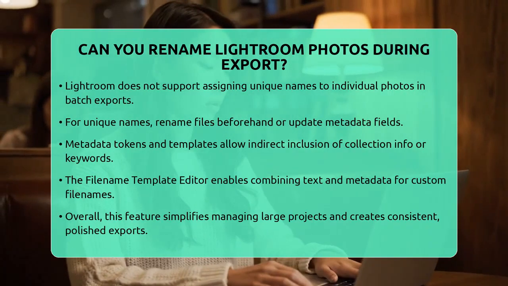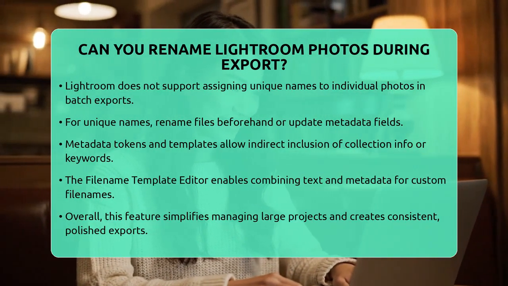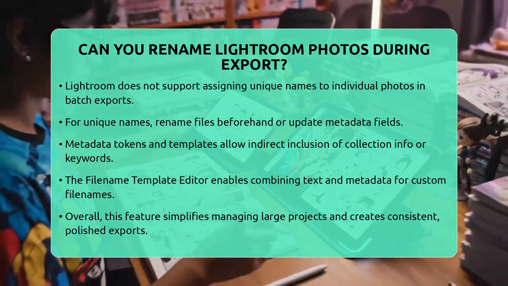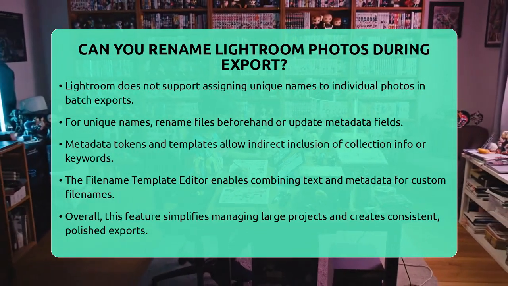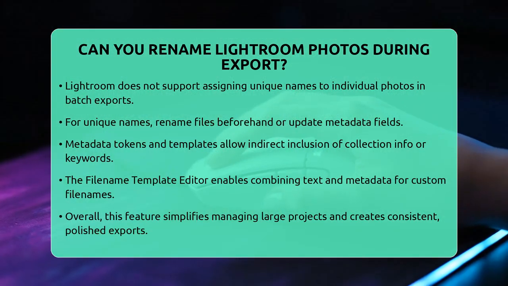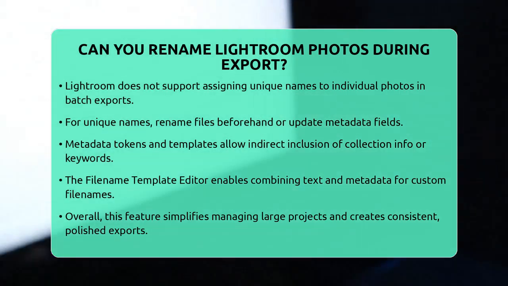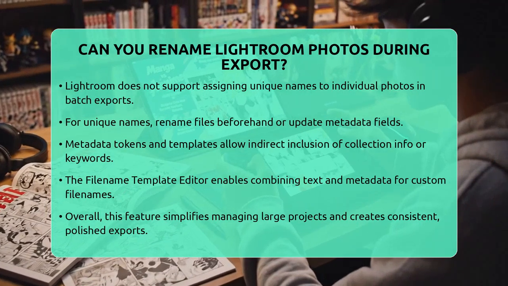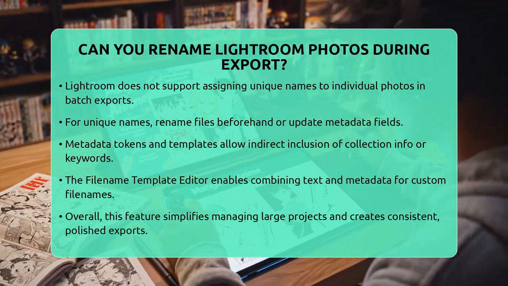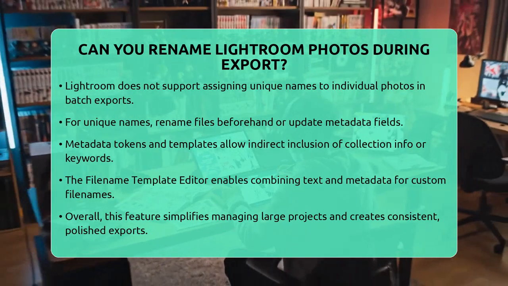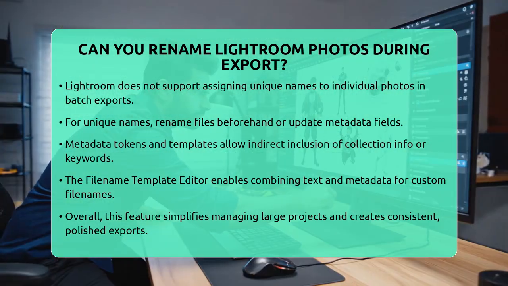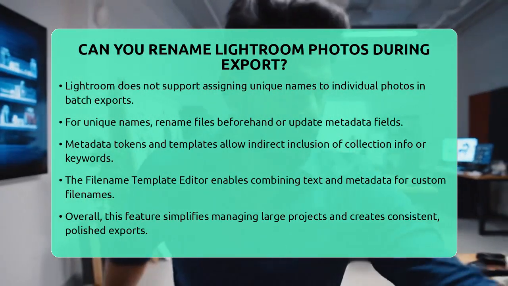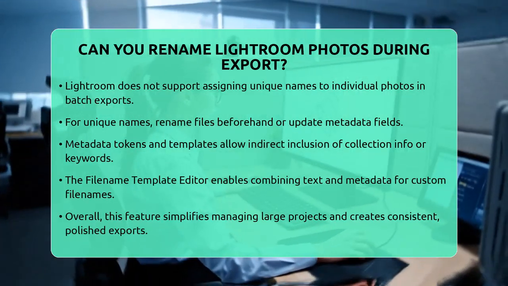The File Name Template Editor is the tool within Lightroom that helps you build these custom naming schemes by combining text and metadata tokens. Overall, renaming photos during export in Lightroom Classic is a simple yet powerful feature. It helps you stay organized, meet client expectations, and give your images a professional touch. While you cannot manually assign a different name to each photo during a batch export, the flexible templates give you plenty of control over how your files are named. This makes managing large projects much easier and ensures your exported images look polished and consistent.